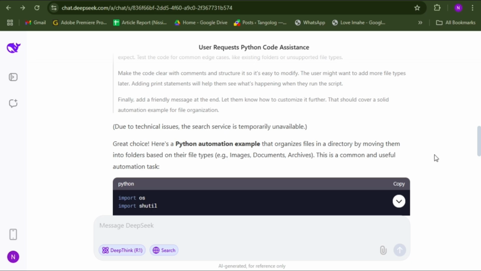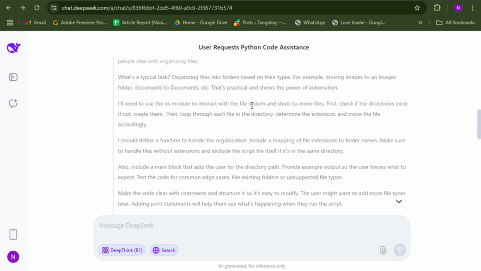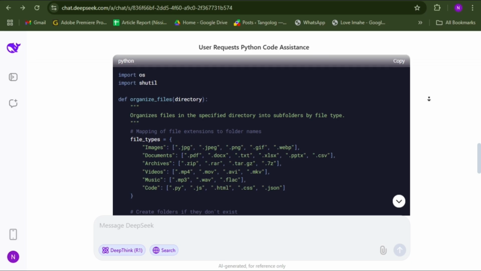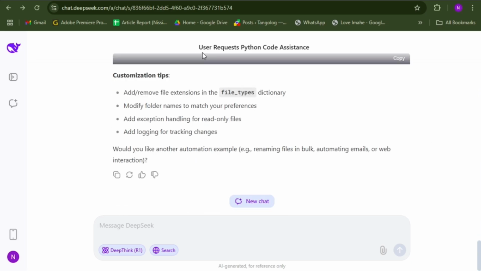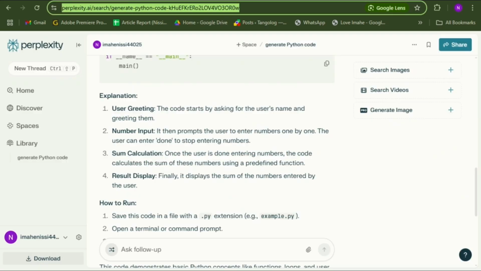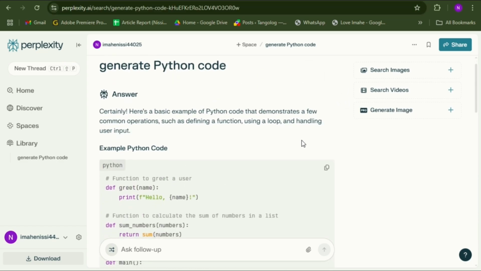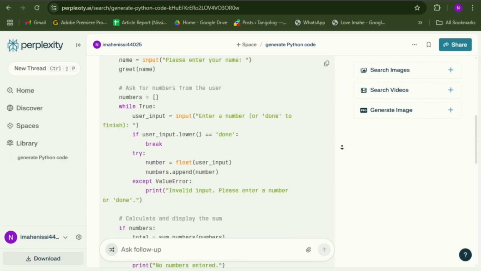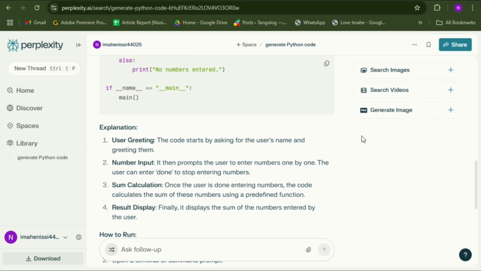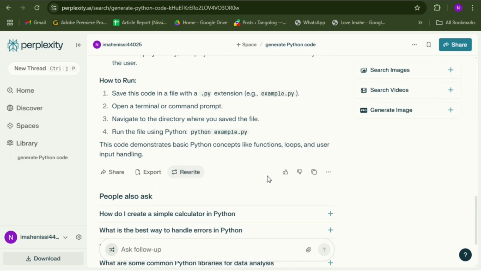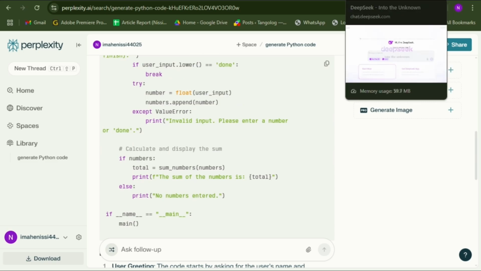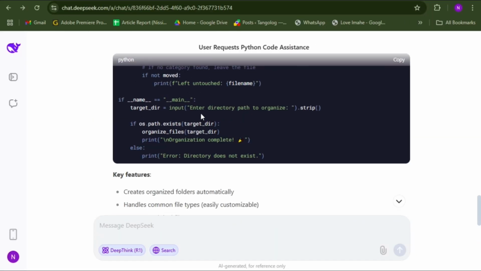The reason why I would prefer DeepSeek for developers is because of this feature right here, the deep think and the search feature. It really works well for developers and people who are looking to learn coding. Perplexity, on the other hand, does this, but not as detailed, and not as conversational as DeepSeek. Yes, it generates code for you and a few explanations of how to run them, but it is not as detailed as DeepSeek right here.